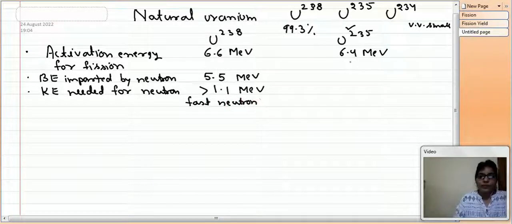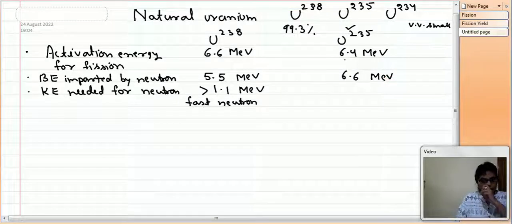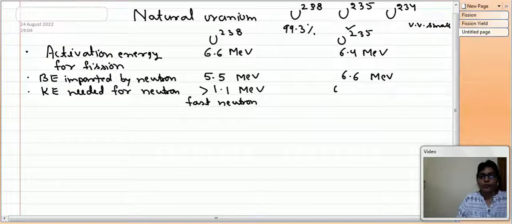Now here it is 6.6 MeV. So all the energy needed for the activation of the fission reaction is given by the binding energy of neutron, and therefore a very small amount of the energy for neutron, or a very slow neutron, can activate the fission phenomena in U235.